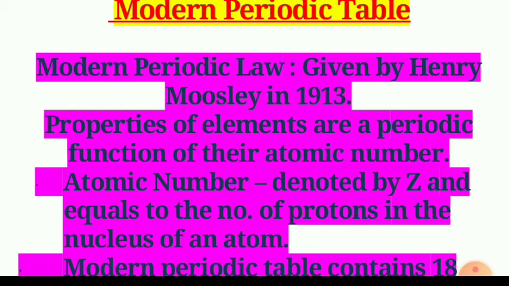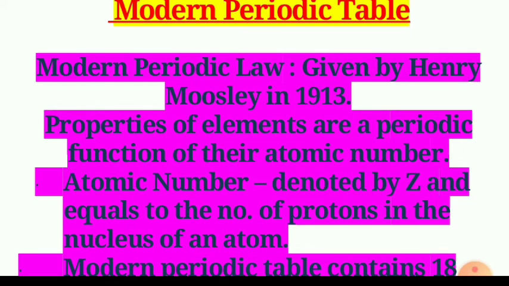He showed that the atomic number of an element is a more fundamental property than its atomic mass. According to Mendeleev's periodic law, it was modified and atomic number was adopted as the basis of the modern periodic table.